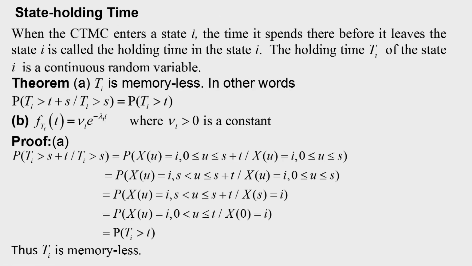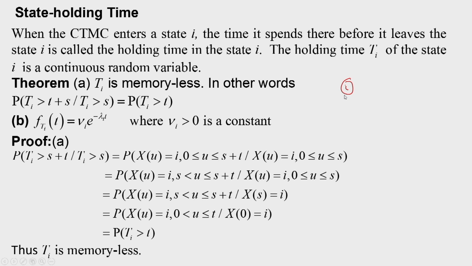We want to study the behavior of the continuous time Markov chain. So, for that, state holding time is an important concept. When the CTMC enters a state i, the time it spends there before it leaves is called the state holding time. So, for a CTMC, suppose it enters a state i and remains in the state i for some random time T_i. That time is known as the state holding time, and it is a continuous random variable because T_i can be any time.